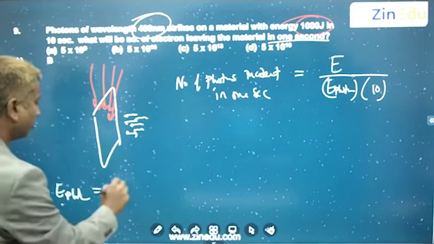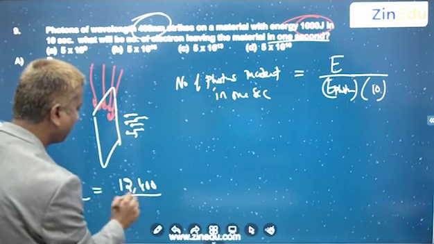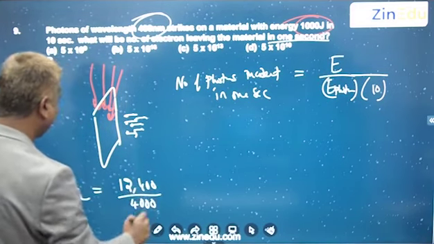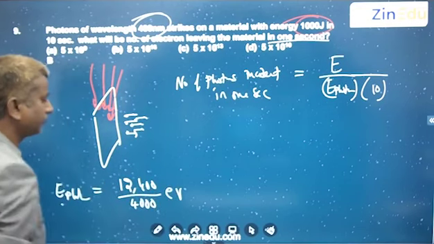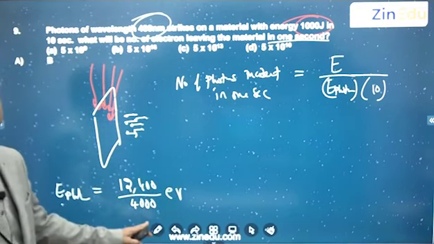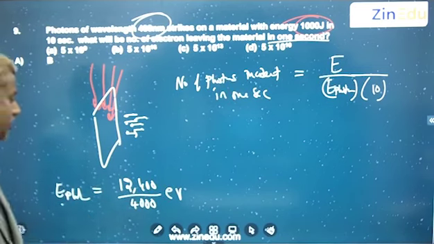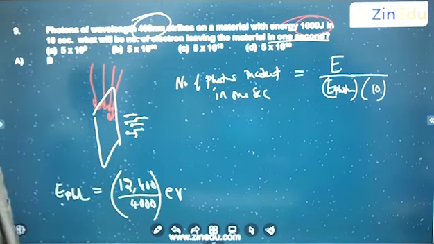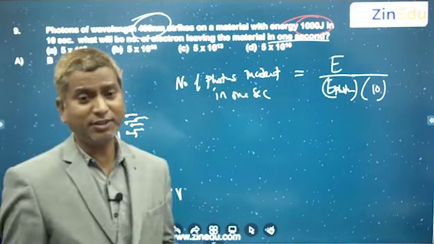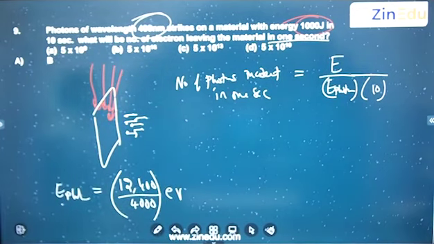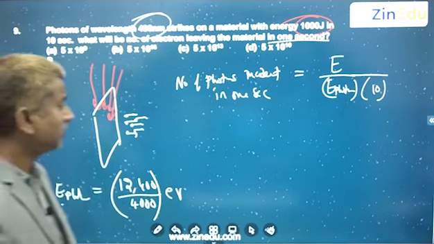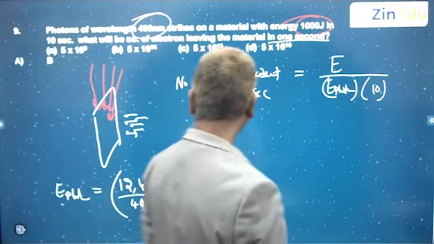So 12,400 by 4000, and you will get the energy in electron volts. If you substitute lambda in angstroms, you get energy in electron volts. This is a direct formula, derived from hc by lambda. You can calculate this, and this is in electron volts again.